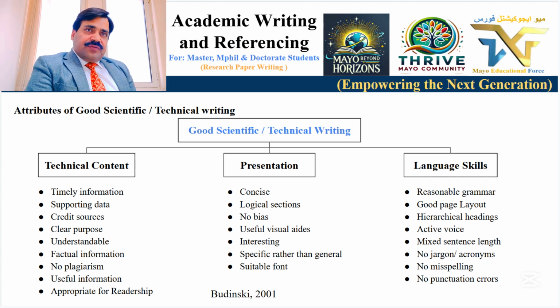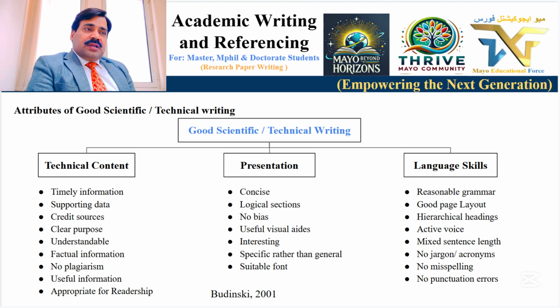Then the visual aids: they should be interesting to the audience, specific rather than general. Specific rather than general means you cannot generalize overall.